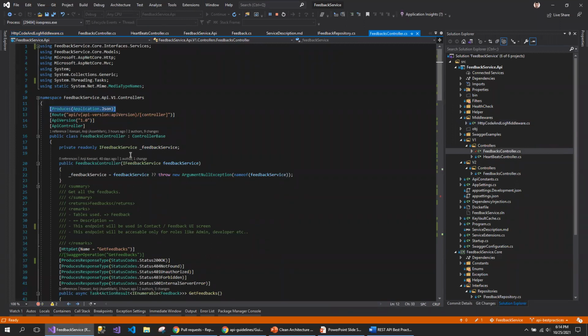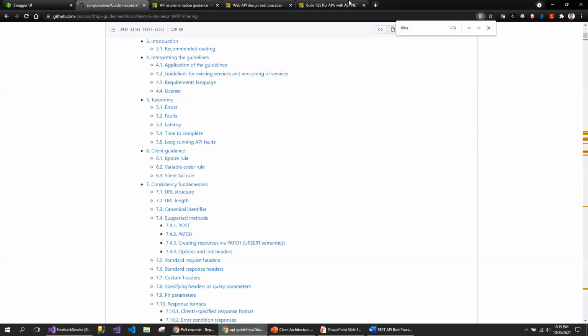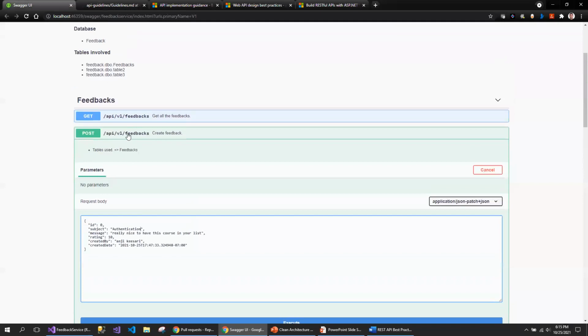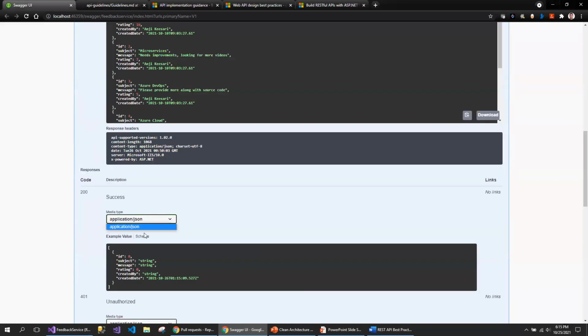In order to do that, I think I talked about this: you will be decorating every controller action with the produces attribute. So I've decorated that here too. It produces application/JSON. So you are telling your consumer that my API endpoint will support only application/JSON. And that's what you can see in the REST API. If you go here, any of the API endpoints, you can see only application/JSON.